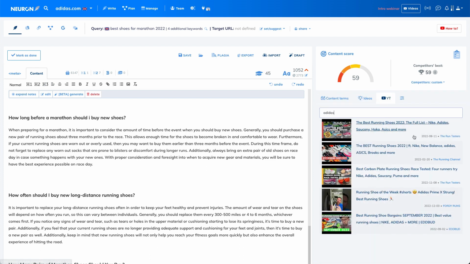For example, Adidas. So here is the Adidas Prime X Strength, best running shoes. There is someone who is already explaining why the Adidas shoes are the best, and you can include this kind of video in your article, or you can watch it and understand what vocabulary and elements he used to explain why those shoes are so good.